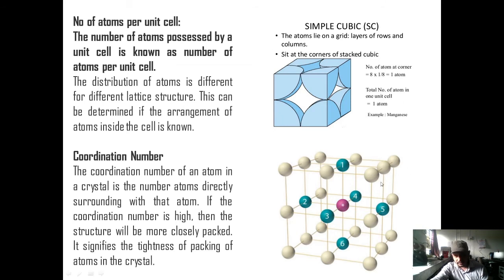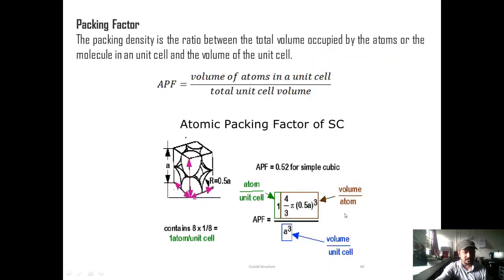Now, this is the picture of a bunch of 8 unit cells of simple cubic structure. So, if you consider the corner atom, the starred purple atom, then there are 6 atoms nearest and equidistant to this starred atom in the simple cubic structure. That is 4 atoms in the horizontal plane, 1 atom above the plane and 1 atom below the plane. So the coordination number of the simple cubic Bravais lattice is 6.